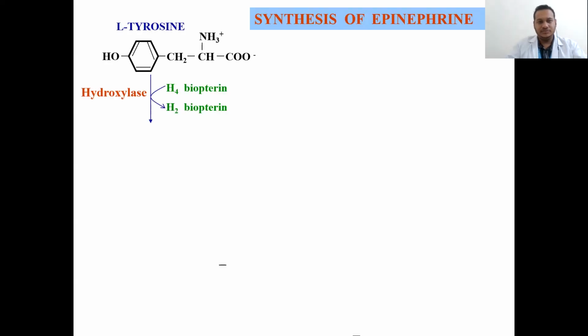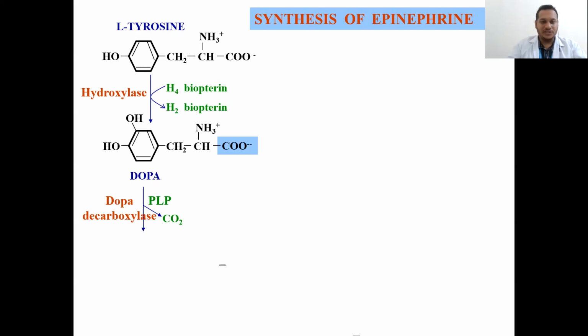Synthesis of epinephrine: first, tyrosine with the help of hydroxylase enzyme is converted into dopa, and by dopa decarboxylase it is converted into dopamine.